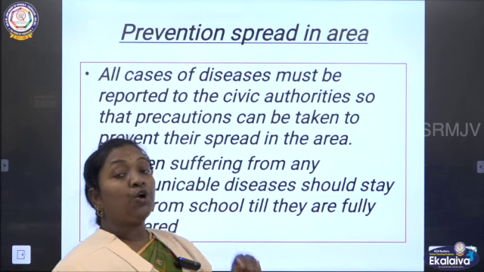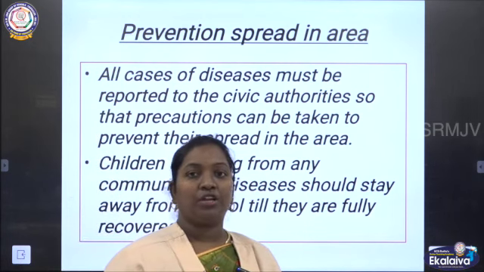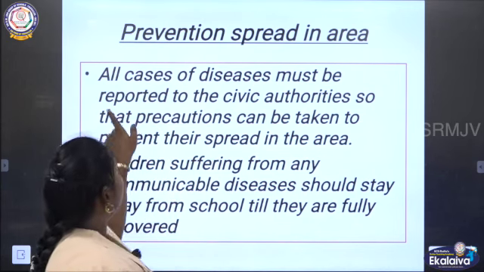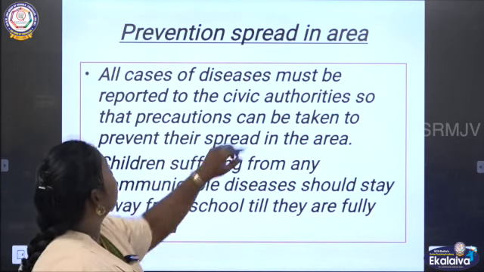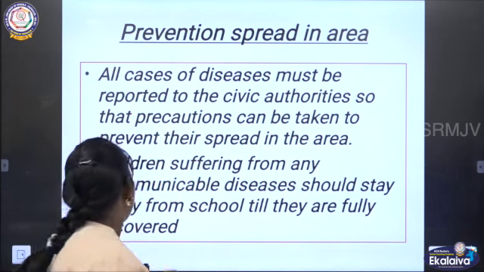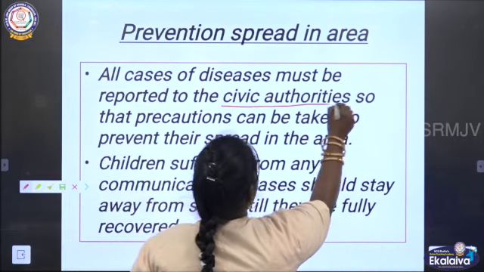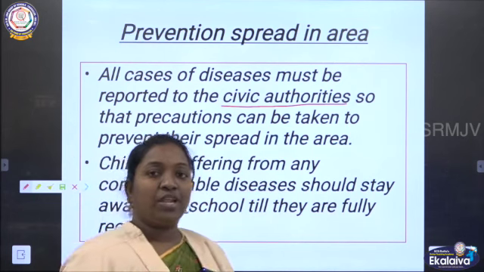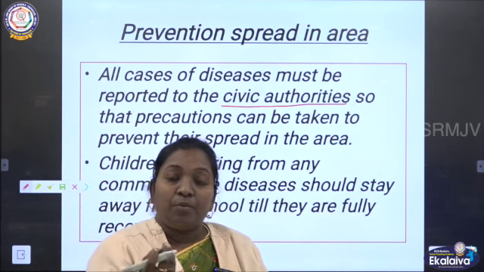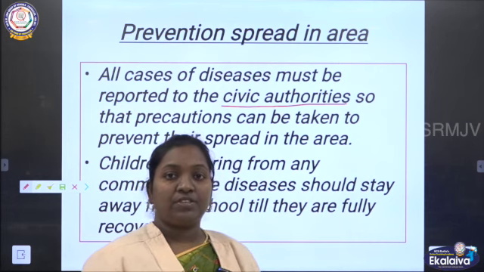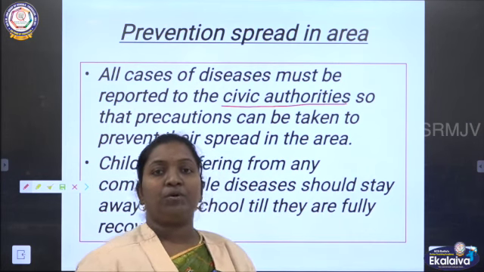Next, how can we prevent the germs from spreading to others, particularly in an area? All cases of diseases must be reported to the civic authorities. If any person has a transmitting disease, we have to inform the concerned officers, like people who are working in the corporation.